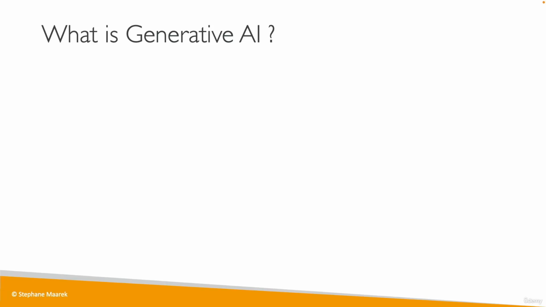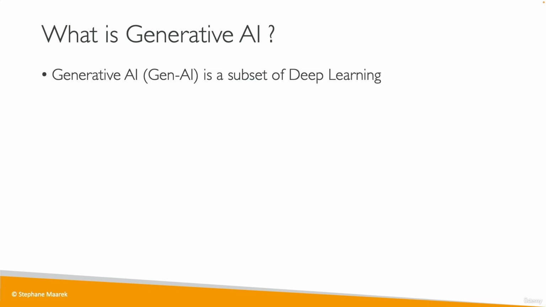So let's talk about generative AI. Just before we go into Amazon Bedrock, which is a service for Gen AI on AWS, I first want to take a step back and just understand what is Gen AI. So generative AI, or Gen AI, is going to be a subset of deep learning, which is a subset of machine learning, which is a subset of AI.